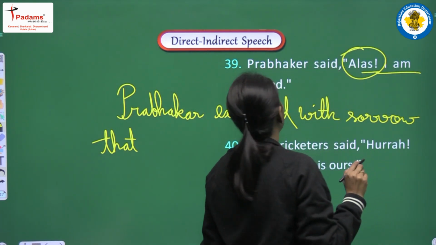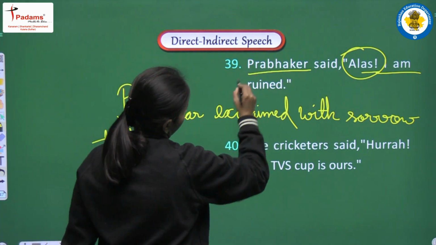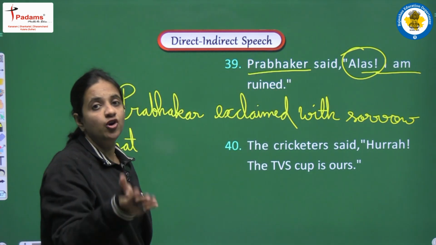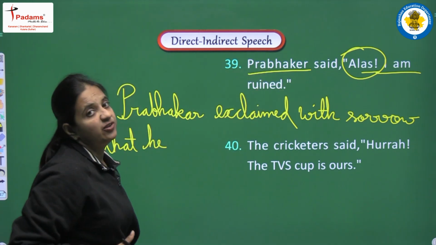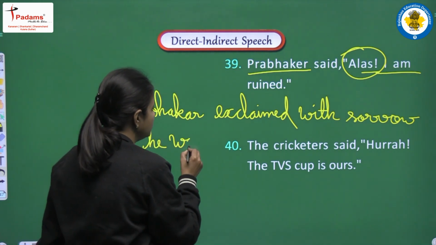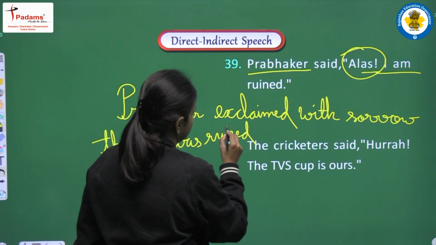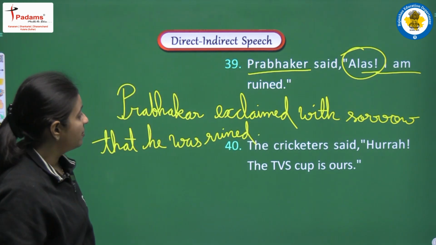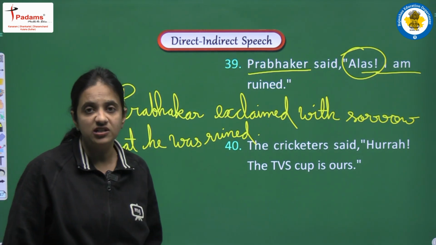Next I am having I am ruined. I, it's a first person pronoun. It will be converted according to the subject. So for Prabhakar I am writing he. Is or am, it will be converted into was and were. So for he I am writing was, and ruined. So the complete sentence will be Prabhakar exclaimed with sorrow that he was ruined.